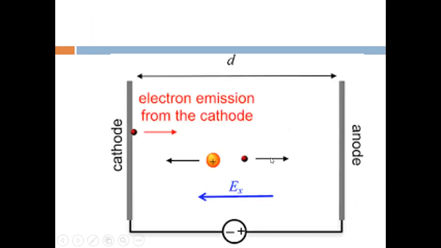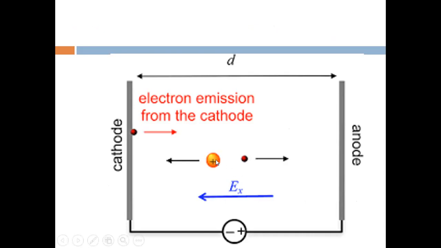In the diagram, we have seen that the positive ion arrow is shown to the cathode, and the electron arrow is shown to the anode. That is going to be the electron emission from the cathode. It means this ion, in this case the positive ion that is reaching the cathode, causes one electron to be released.